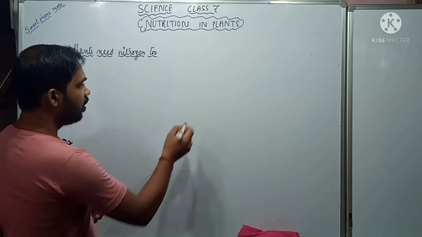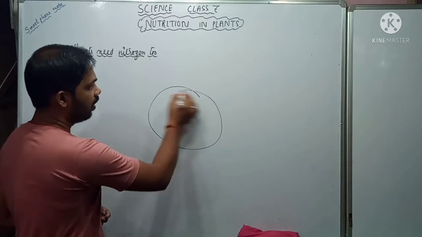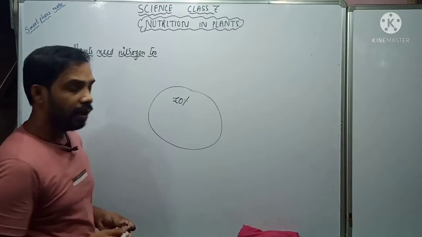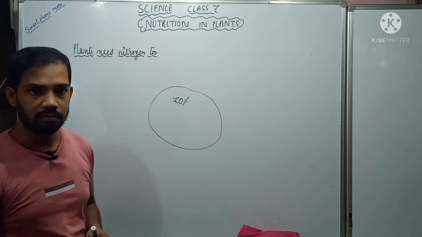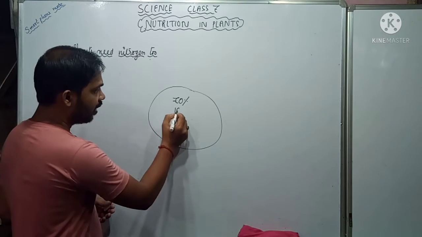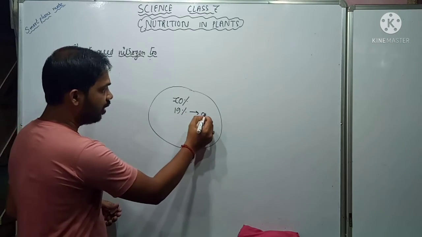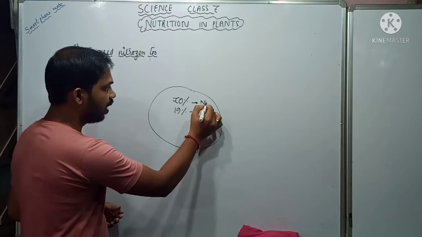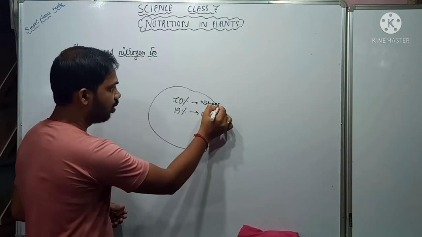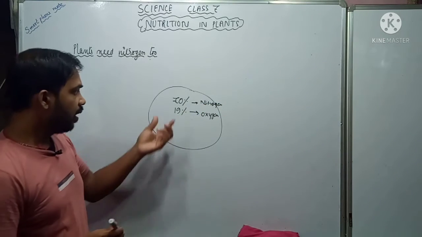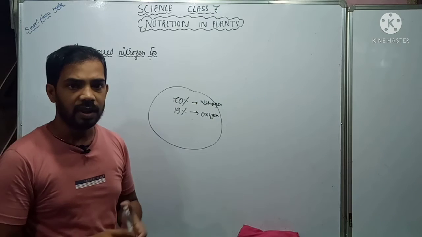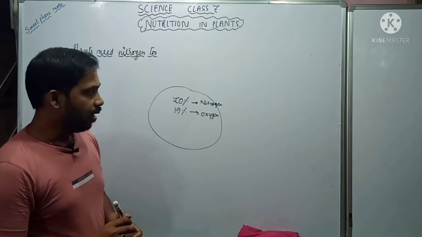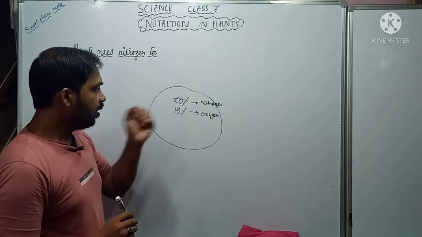If you see the composition of air, then we will know that 70% of the air is nitrogen. Okay, 19% is oxygen, which we need, and 70% is nitrogen. Now, 70% nitrogen is present in the air, but plants cannot take this nitrogen directly. So how will they get nitrogen?